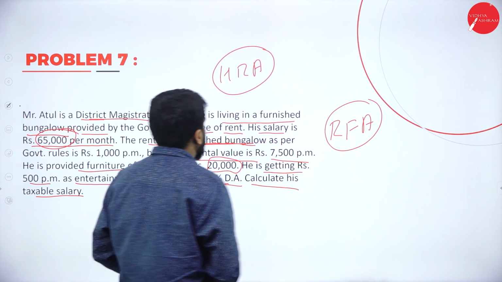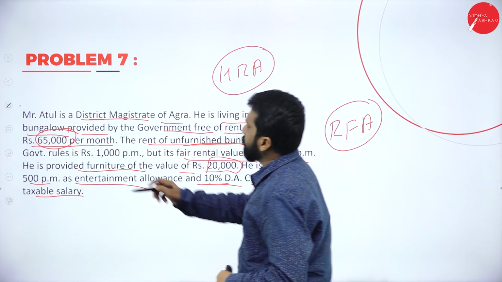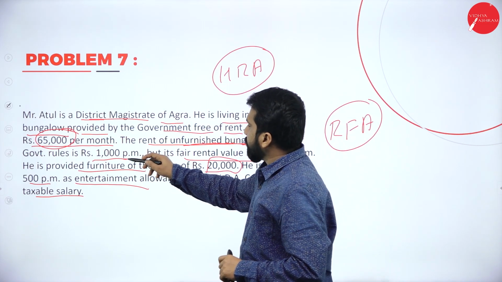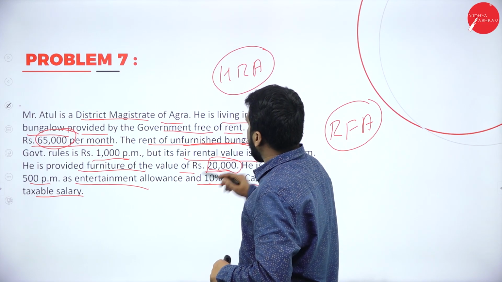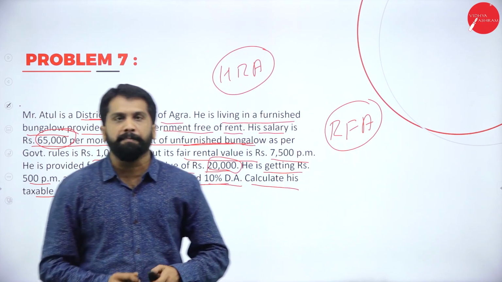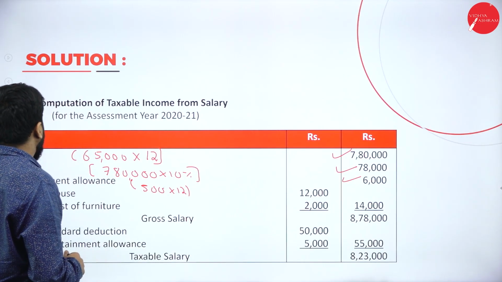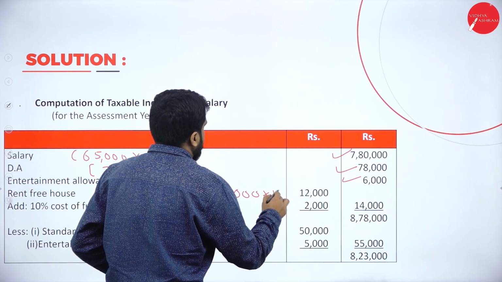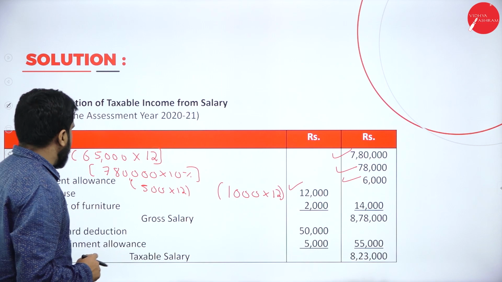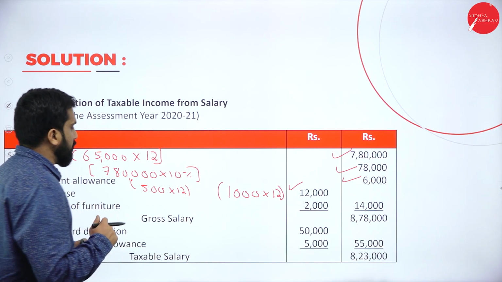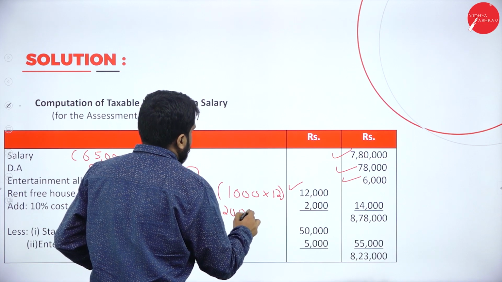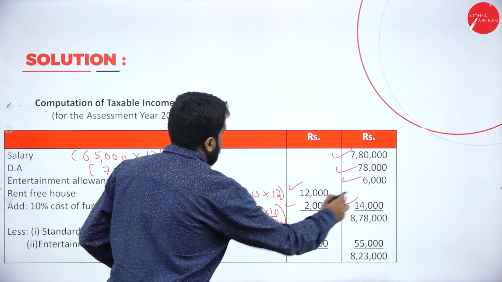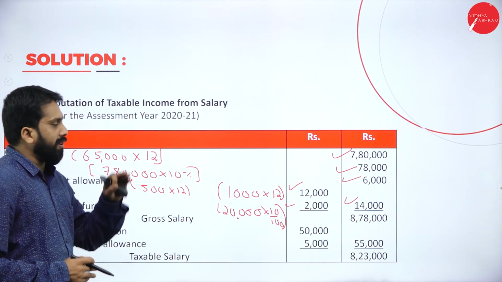The rent of an unfurnished bungalow, as per government rule, is 1,000 per month. Along with that, he was getting 20,000 worth of furniture also. Now, this will be a rent-free house. It will be 1,000 multiplied by 12, which is 12,000. Now, 10% cost of the furniture: 20,000 multiplied by 10%. How much is it? 2,000. 12 plus 2, it is 14,000. What is the total?